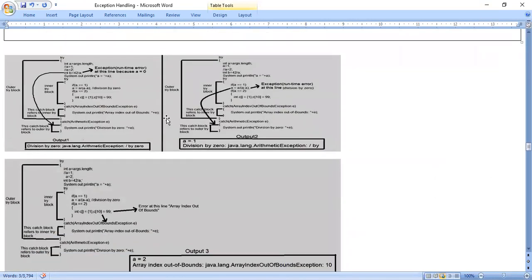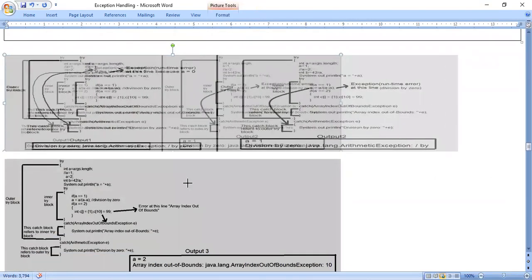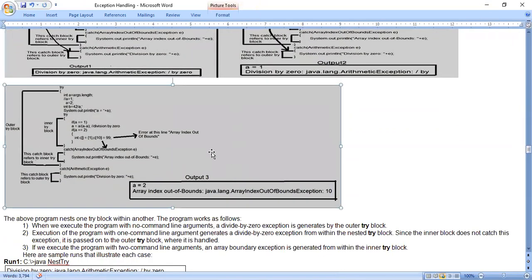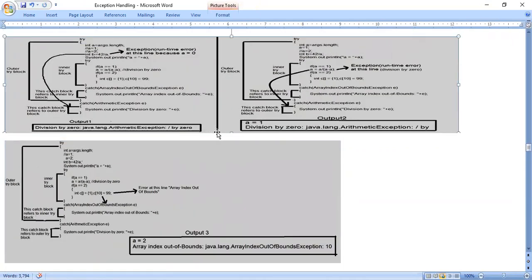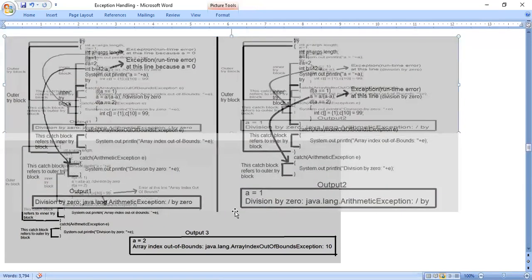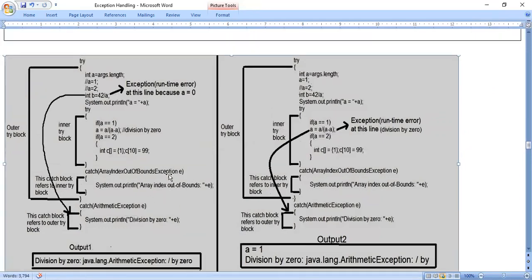So here I will explain, because there is a try statement within another try statement. We'll just try to understand how it works. See here. Try, opening brace, some code is there, and again within that a try statement is there, right? Within that some code is there. So you see, this is the inner try block and this is the outer try block. A try statement within another try statement.